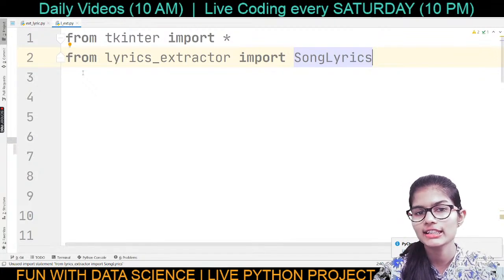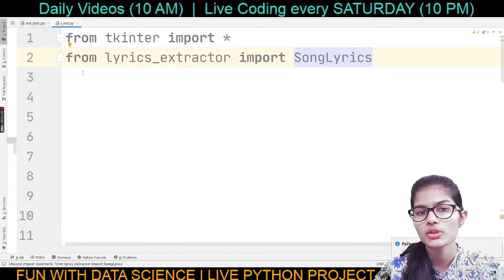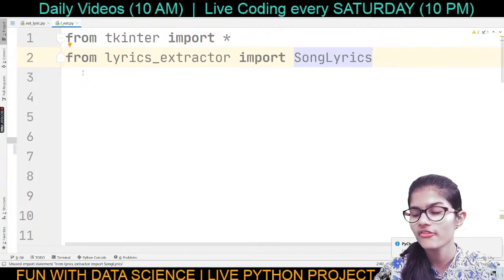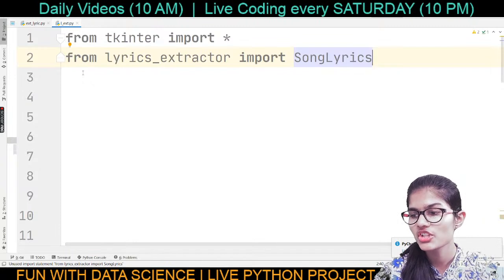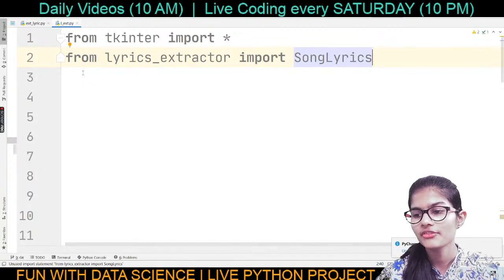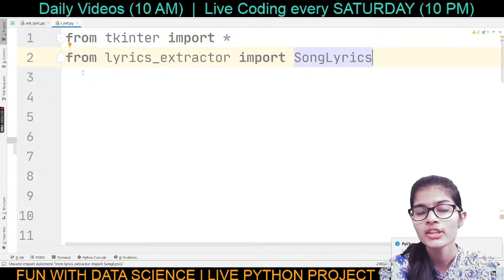No, not like that, Akash. Actually, in Tkinter, when you write from Tkinter import asterisk, it doesn't import all the functions. It imports some general functions like the label, the buttons, and the entry box. If you want to use any other module or function from Tkinter, then you have to import it manually.